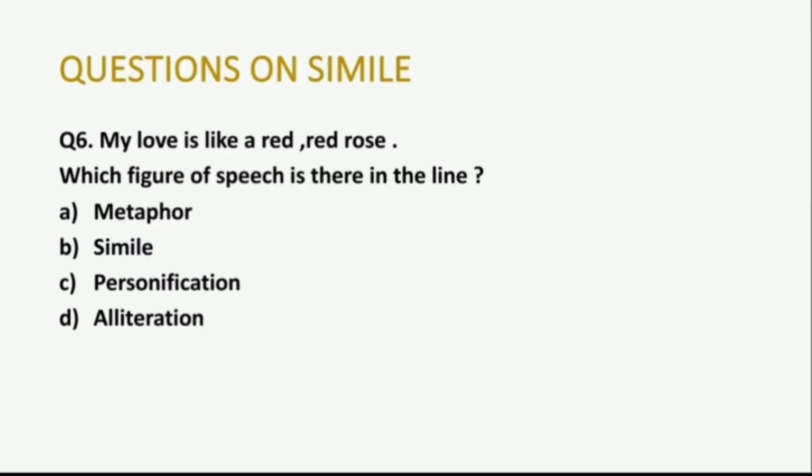Number 6 is, my love is like a red, red rose. Which figure of speech is there in this line? So here the poet is comparing his beloved to a red rose. So here he is comparing two dissimilar objects using like or as. Of course this is an example of simile, but if you say red, red rose, this is an example of alliteration as well, because there is a repetition of a consonant sound. So option number B and D both are correct. The sentence shows both of them, but if it is given in that exam, you have to choose one. So you have to choose simile because that is the dominant one.